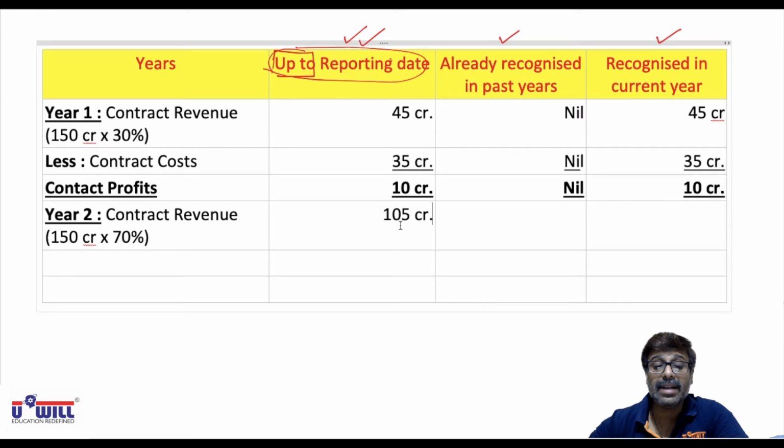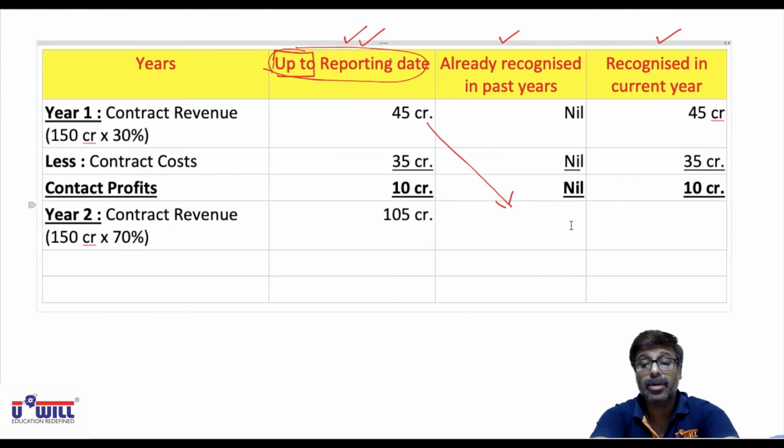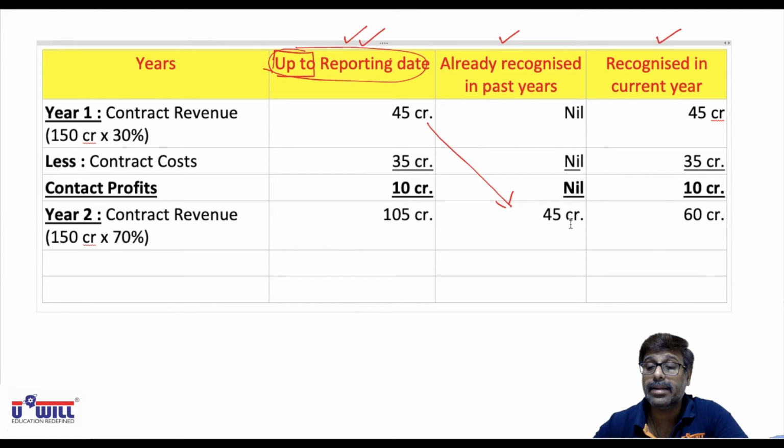Now what was recognized in the past year? This 45 crores was recognized in the past year. 45 crore of revenue was already recognized last year. So 105 minus 45, what will you recognize in the current year? 60 crore of revenue you will recognize in the current year.